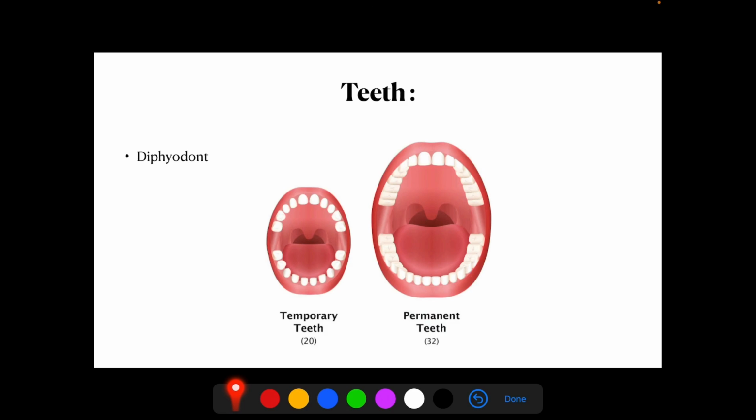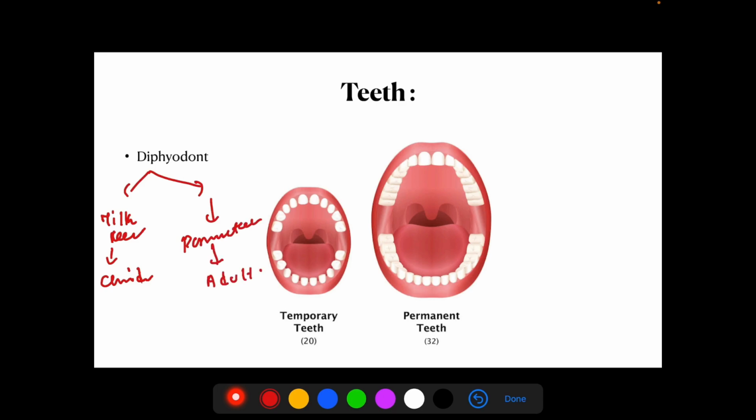Okay, now we will see about teeth. Our human teeth is diphyodont. That means we have two types of teeth. In childhood we have milk teeth. In adulthood we have permanent teeth. This kind of teeth presentation is known as diphyodont. In childhood we have only around 20 teeth. In adulthood we have 32 teeth. It is permanent teeth. So this is known as diphyodont.